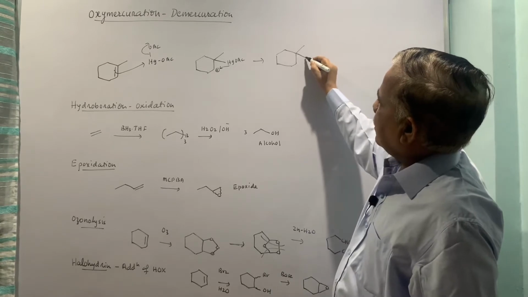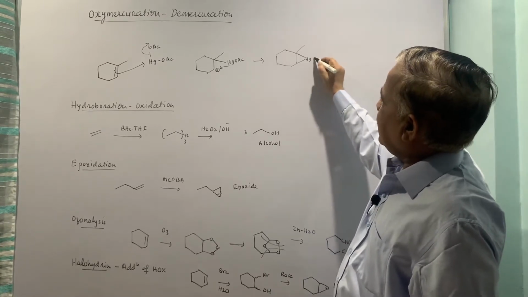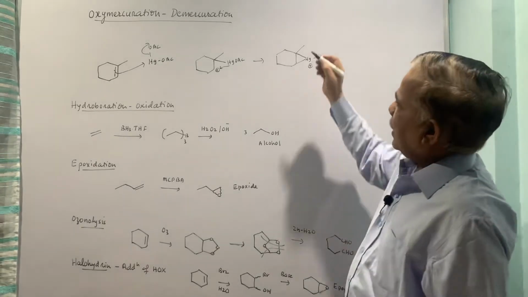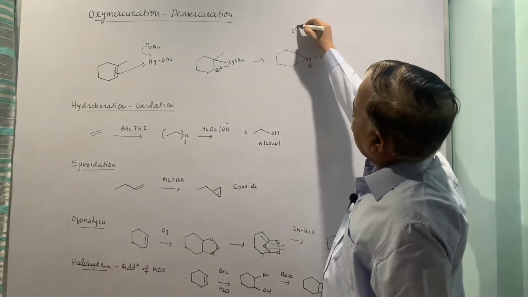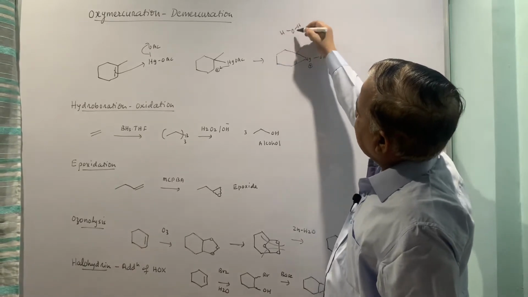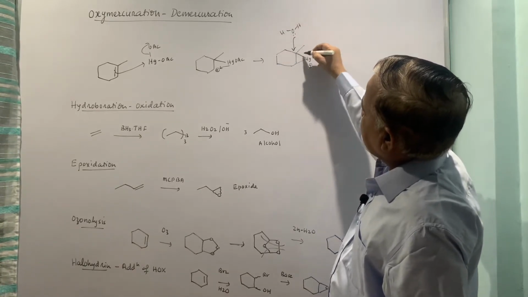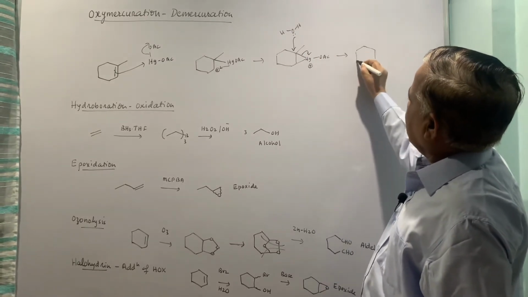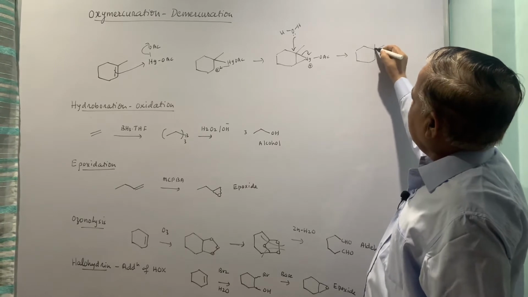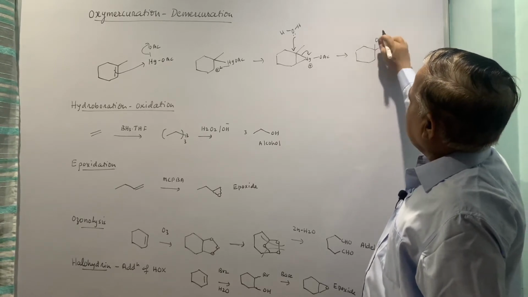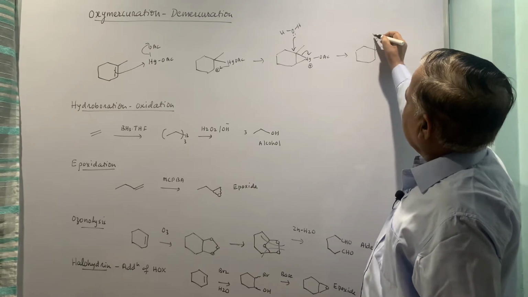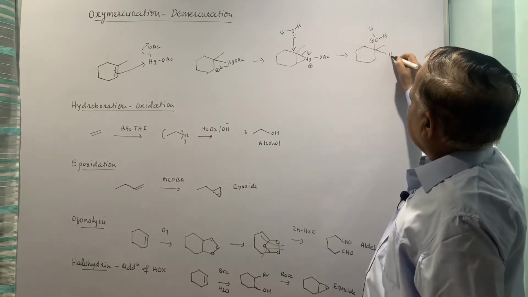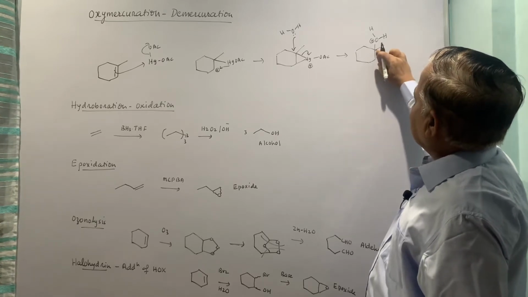This is mercury with 3 valency, hence the positive charge, and then the water molecule attacks, and you get the formation of this intermediate, with HgOAc on the second carbon.